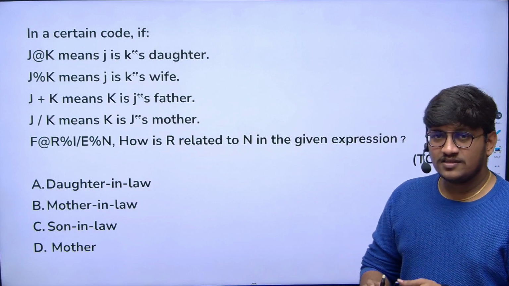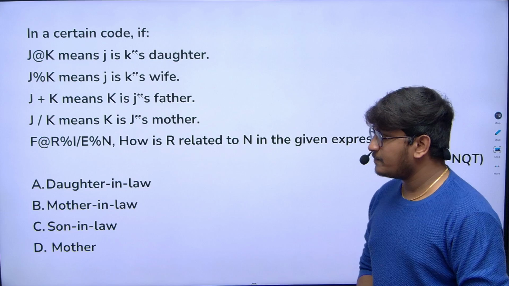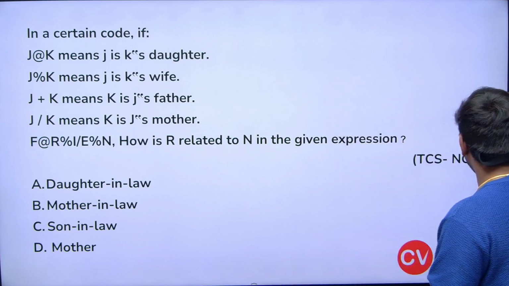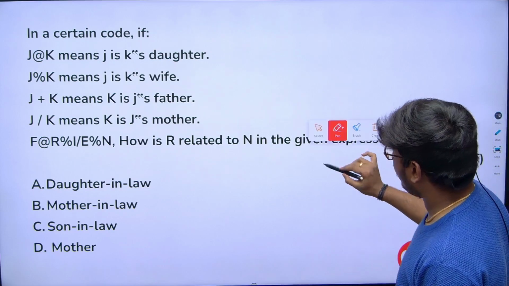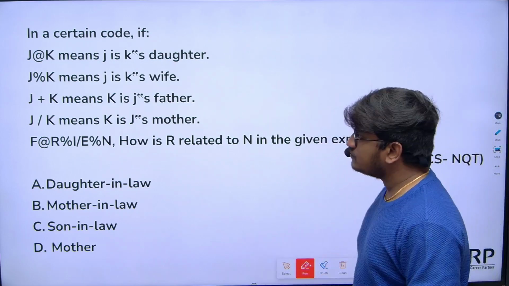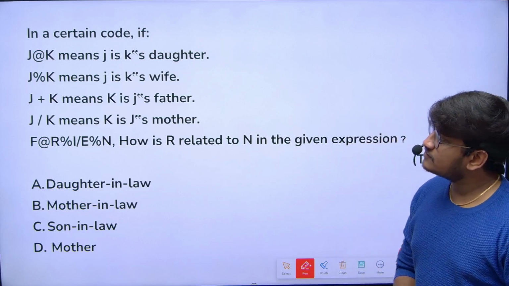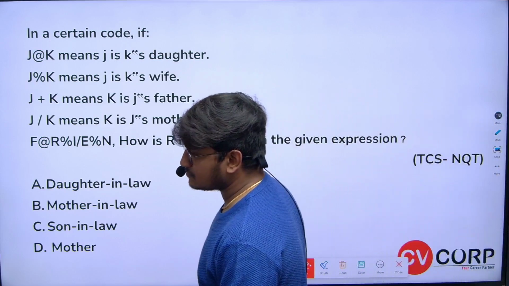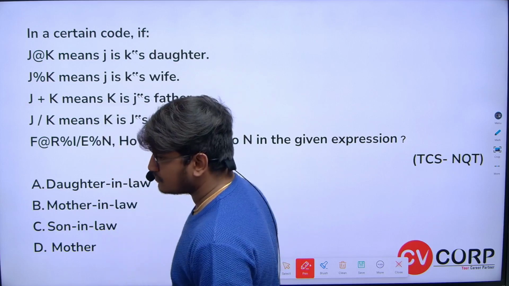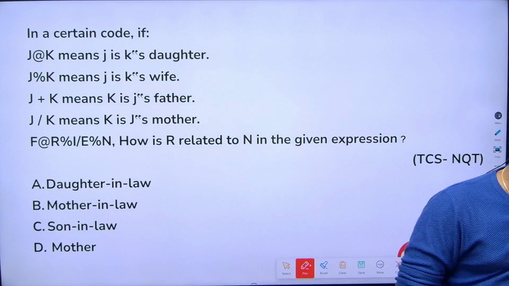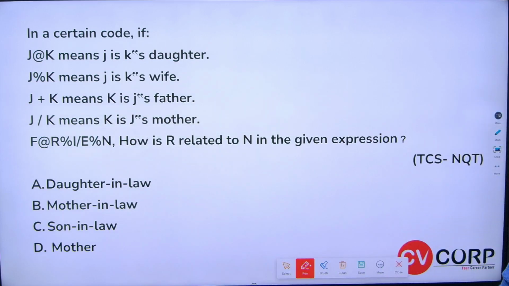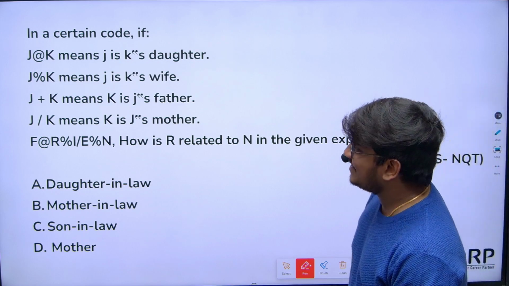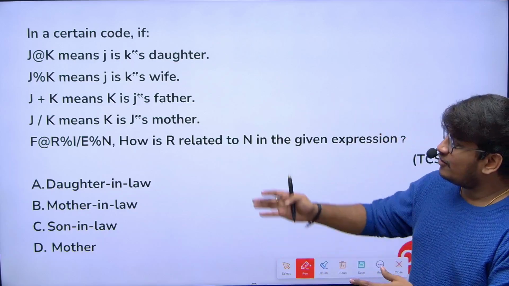Can you try in the same way, same pattern of question? In a certain code we have a few symbols.